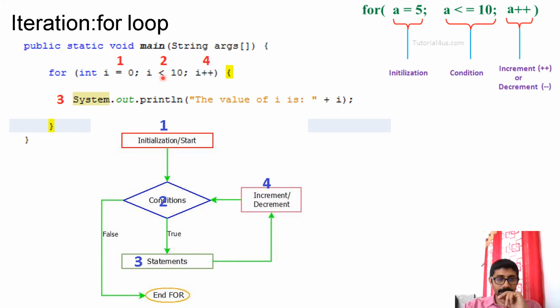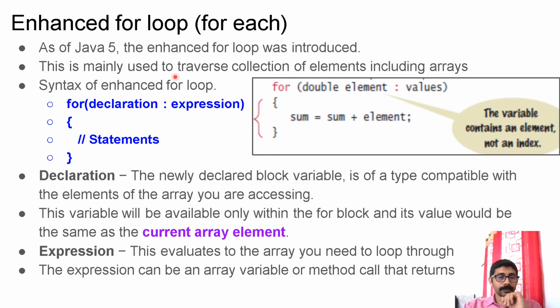Now again control will go to 2. It will check the condition. If the condition is true, execute the body, again update that. See, initially 1, 2, 3, 4, then 2, 3, 4, 2, 3, 4, like that it will repeat. Initialization will happen only once, and the updation will happen after executing the for loop body. Okay, so these are the points you need to remember about for loops.